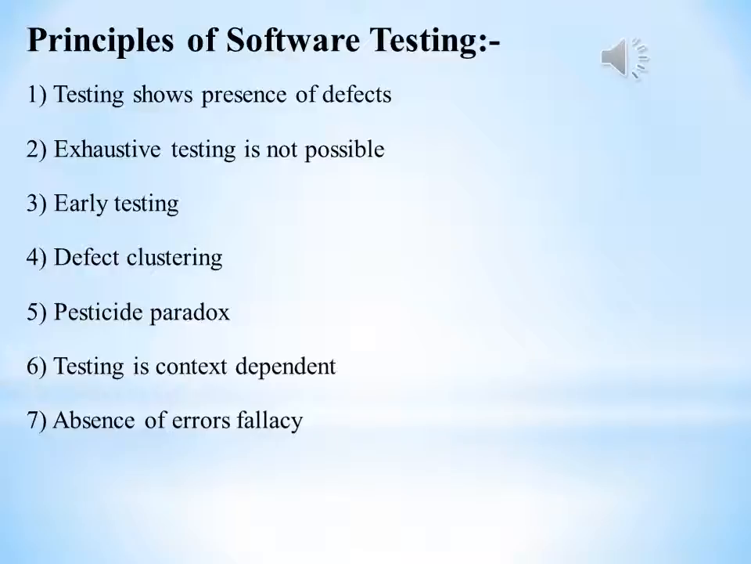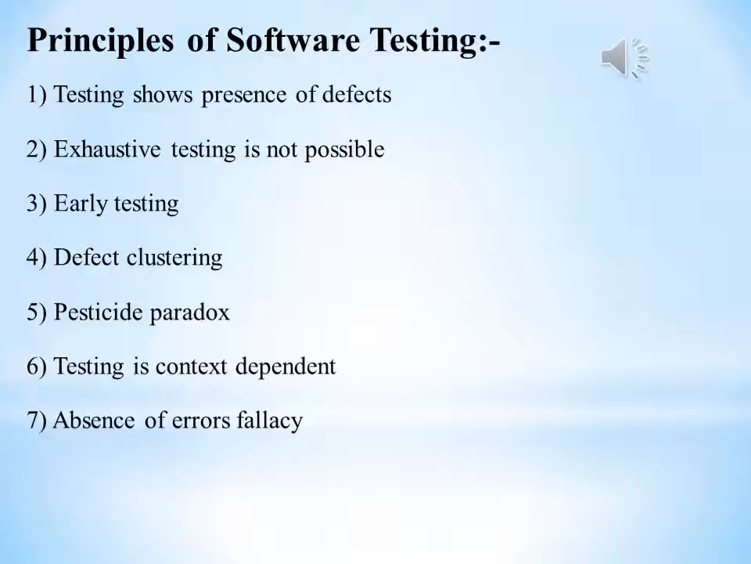The next one is defect clustering. In a project or in a module, a small number of units can contain most of the defects. The Pareto principle applied to software testing states that 80% of software defects come from 20% of modules.